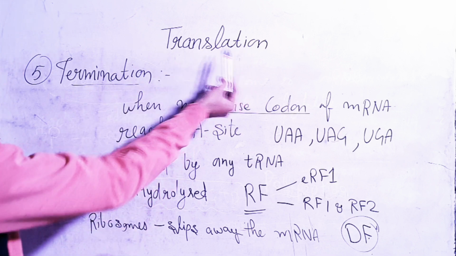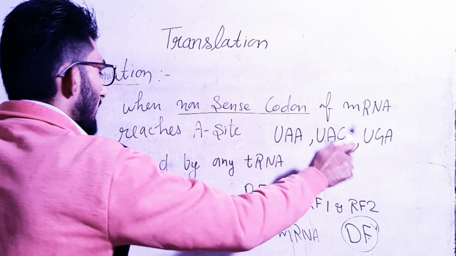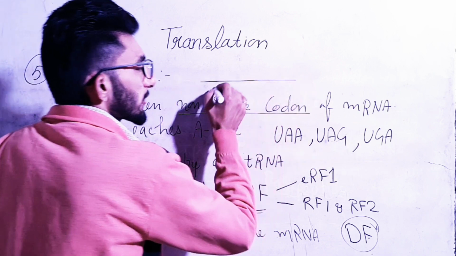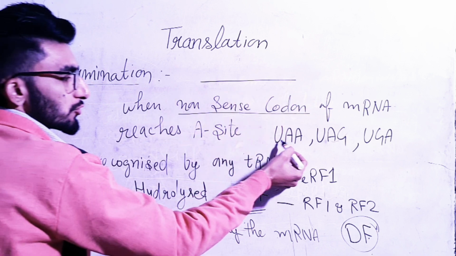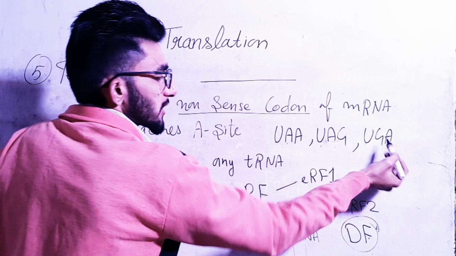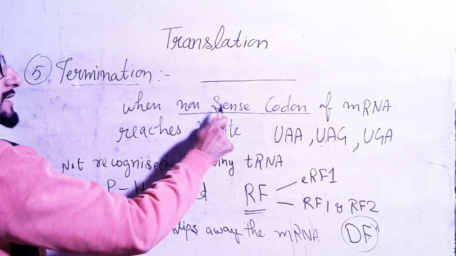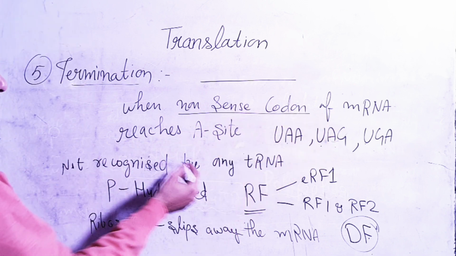The last step in translation is termination. When a non-sense codon of the mRNA reaches the A site, we know that different codons are present on the mRNA. The non-sense codons are UAA, UAG and UGA, and any one of them can act as a non-sense codon. When a non-sense codon reaches the A site, it is not recognized by any tRNA.